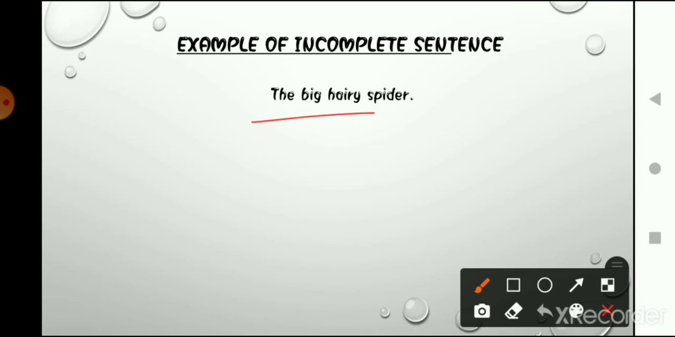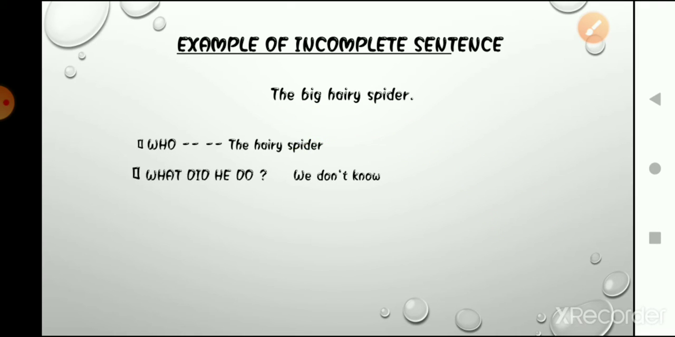Now let's see an example of an incomplete sentence. What is an incomplete sentence? So, the sentence is "The hairy spider." Okay, this is a sentence. You can understand that we are talking about whom? We are talking about a big hairy spider. So if I ask you who, the first question was who. We are talking about a big hairy spider. But can you tell me after reading this sentence what he is doing? No. So we get our answer to the first question, that is who, but not to the second. We don't know what he is doing or what he may do, right?